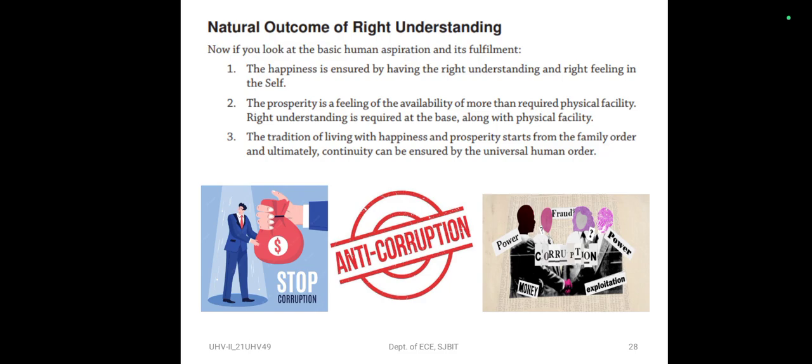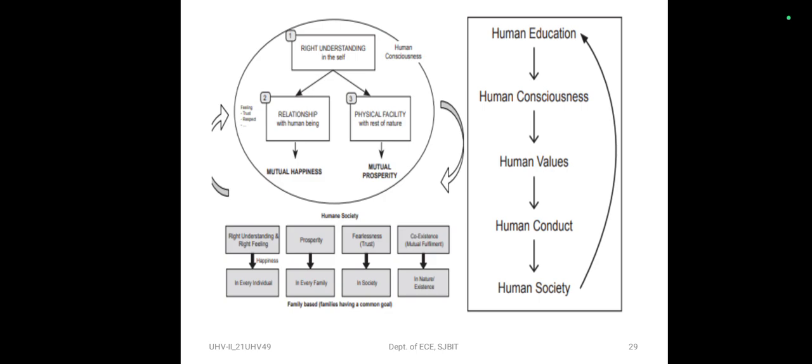As an example, we can consider taking a bribe, the corruption. The government has made some anti-corruption laws. There are some rules and regulations to stop this. But still, we have to educate each individual about all these things. What is the natural outcome of having this right understanding? Here we can see the cycle: human education leads to consciousness, which leads to values, conduct, and the society, and it's a cyclic process, and it is mutually enriching.